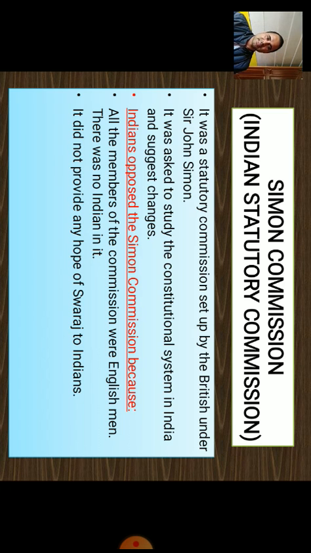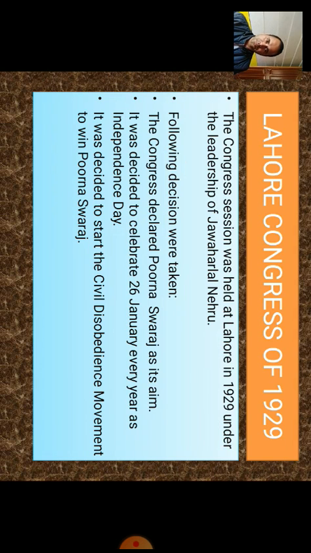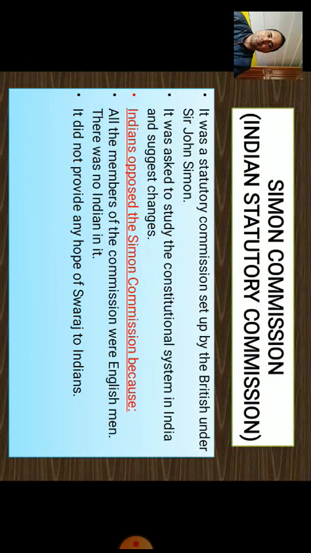So let us try to understand a little about the Simon Commission. It was a statutory commission set up by the British under John Simon. It was asked to study the constitutional system in India and suggest changes. Now, Indians opposed the Simon Commission. The reason? All the members of the commission were Englishmen. There was no Indian in it. It did not provide any hope of Swaraj to Indians. This was the reason that when the Simon Commission came to India, it was opposed by the Indians.